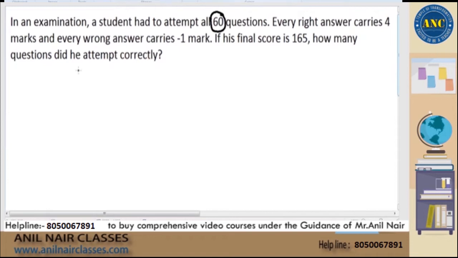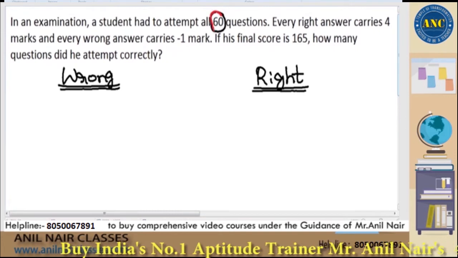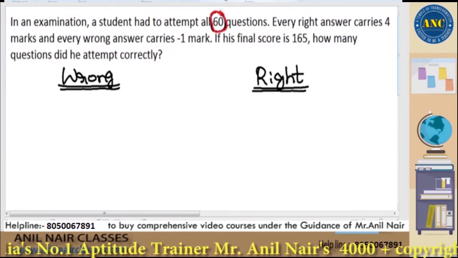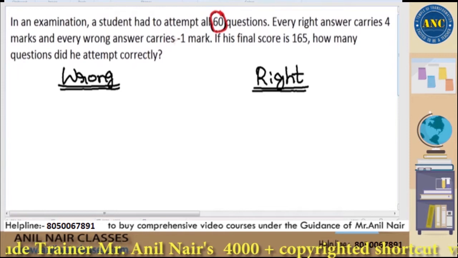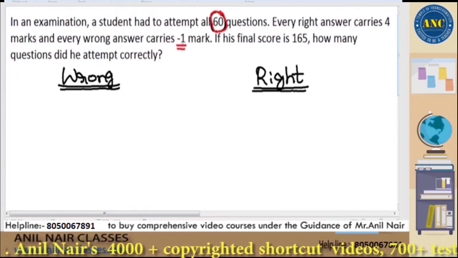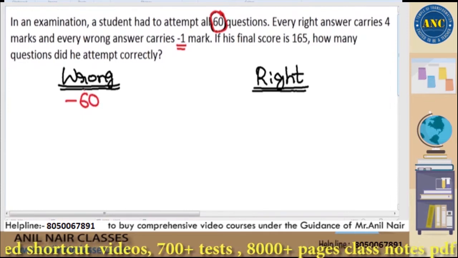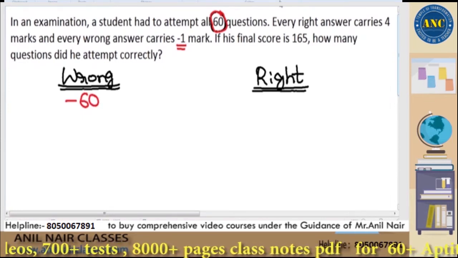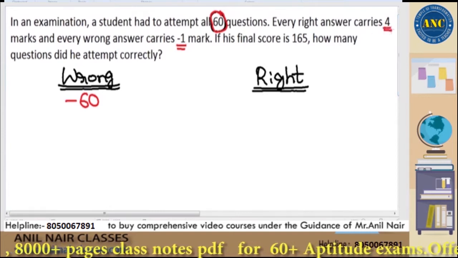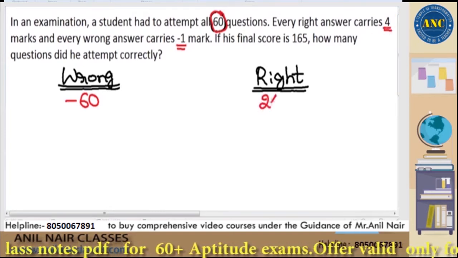Now see here. What they are saying is there are some questions which he attempted wrong and some which he attempted right. Same analogy, whatever I used in the previous problem, I'll apply it again here. Totally 60 questions need to be answered. Suppose all 60 are wrong. For one wrong, it is minus 1, so for 60 wrong, it is minus 60 marks. Similarly, assume that all 60 are right. For one right, it is 4 marks, so for 60 right answers, it is 4 into 60, 240 marks.